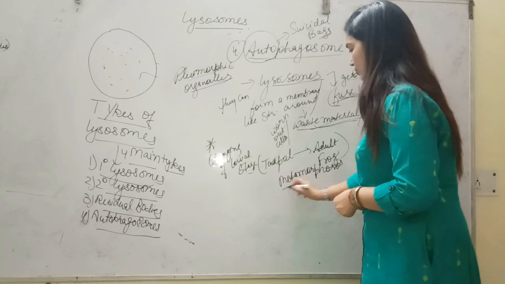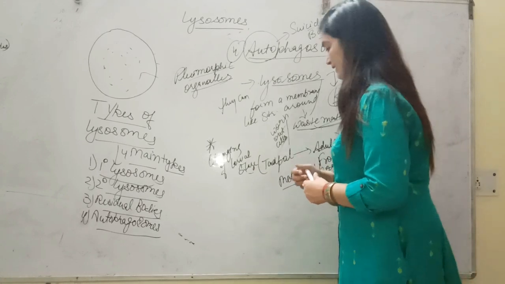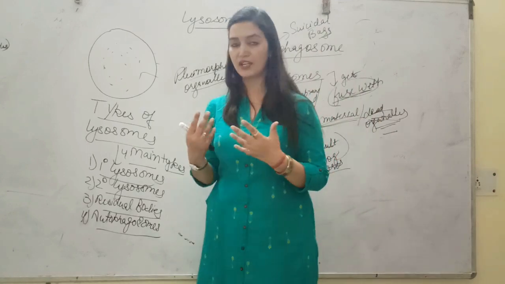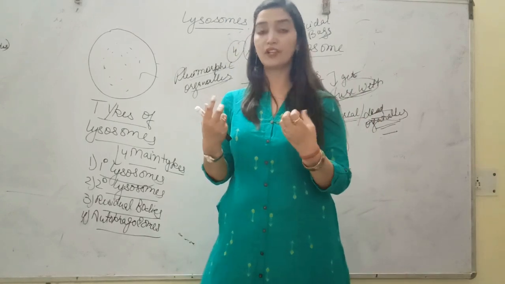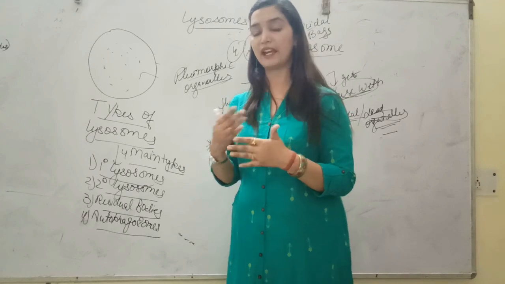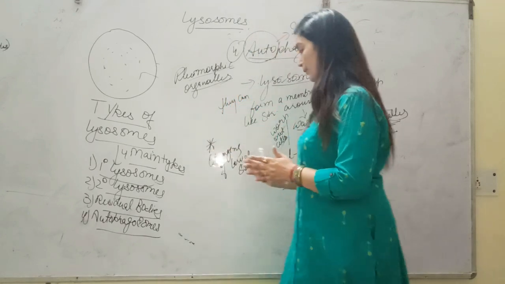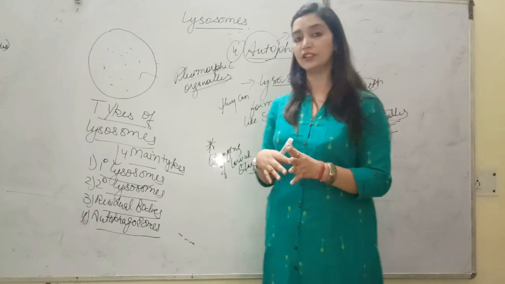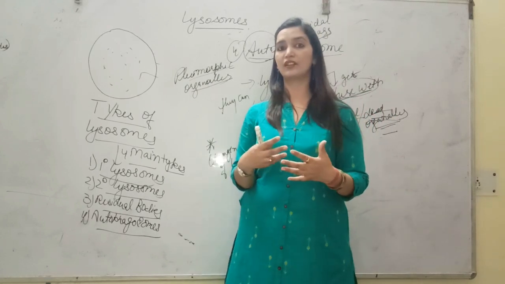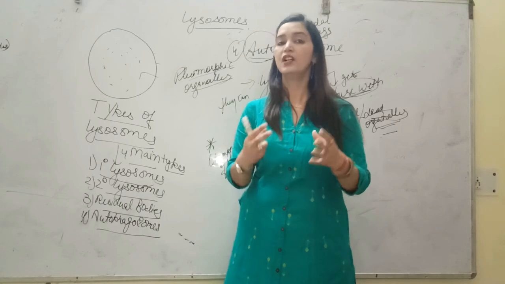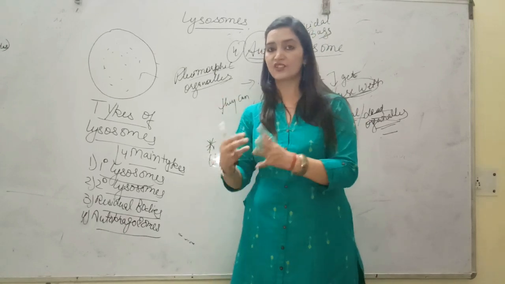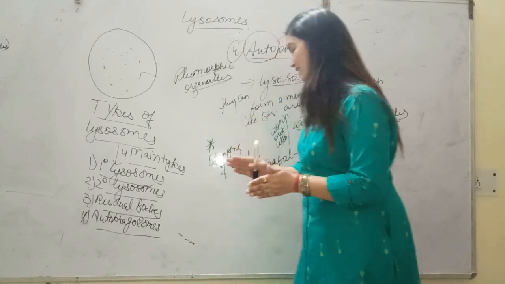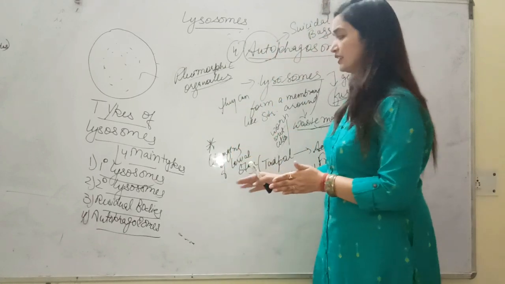So lysosomes also have to digest, you can say, waste. We cannot say waste, we can say different parts that have to be digested by lysosome to form the adult. Like in case of the tadpole larval stage, they have a tail-like structure, or they have fish-like morphology. So to change them into a frog-like structure, some substances or some parts have to be digested with the help of this lysosome.